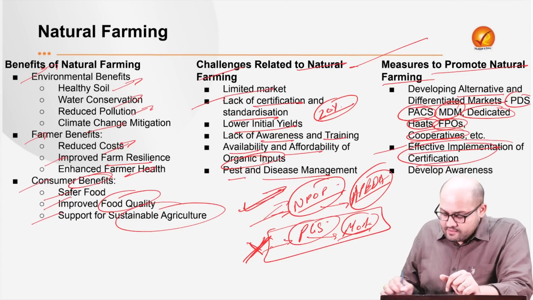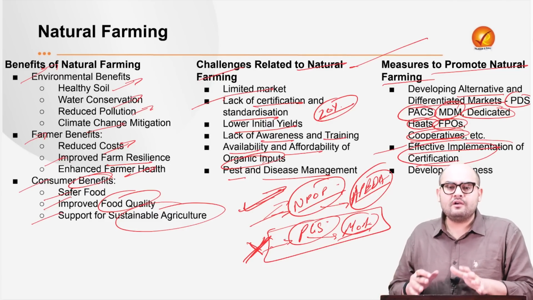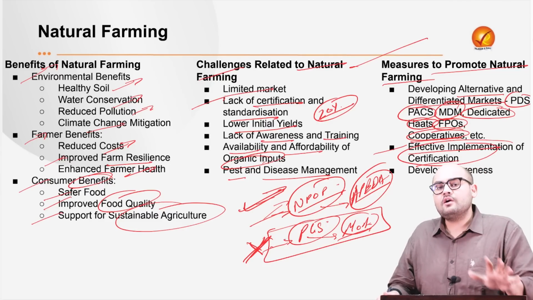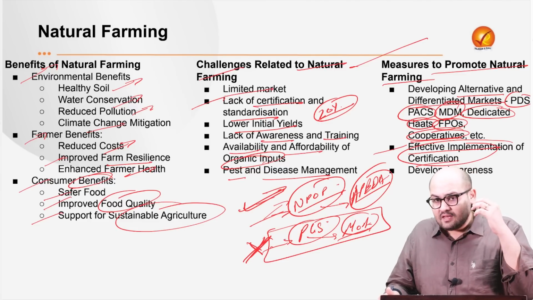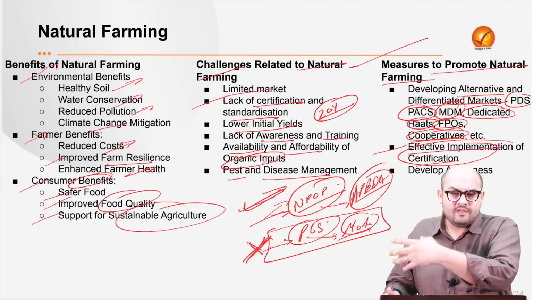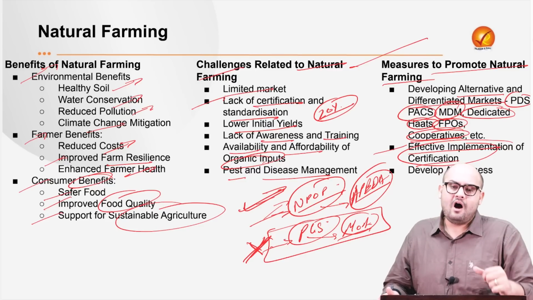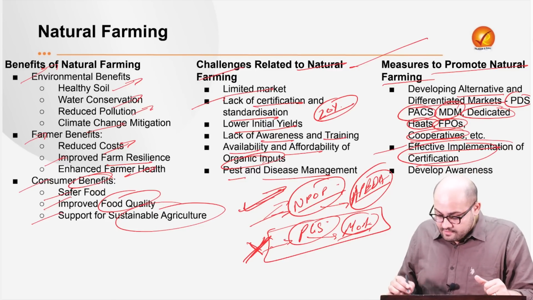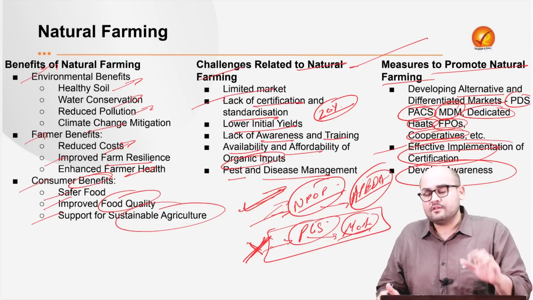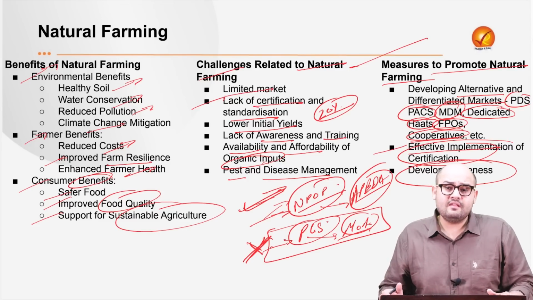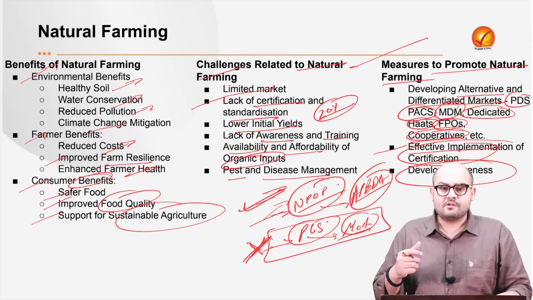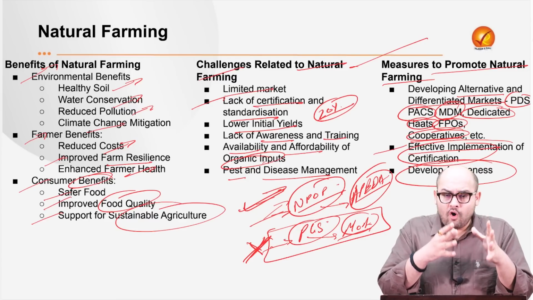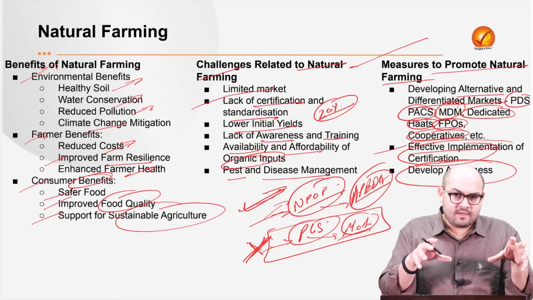Now, what we need to have is that these mechanisms are not adequately spread. Farmers are not aware about it. So what we need to do is spread the information with respect to these mechanisms to the farmers, so that the farmers can benefit out of such certification mechanisms. Then we need to develop awareness. Now, this is very important. Developing awareness means not just on the part of the consumer, but also on the part of the producer. So the producers need to be aware of what all the components of natural farming are.